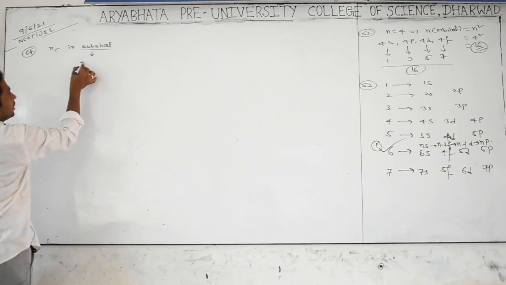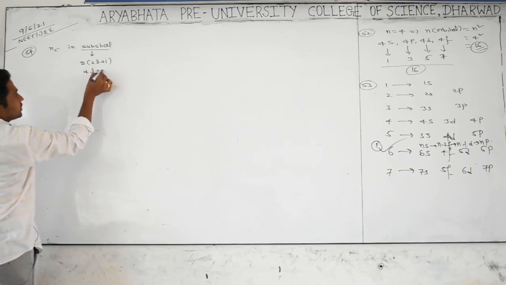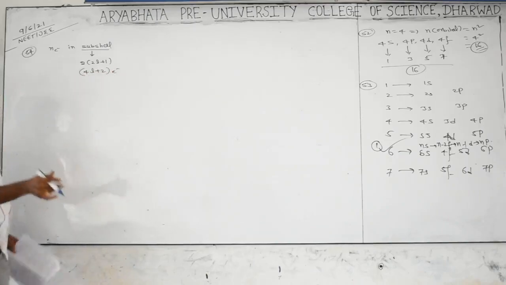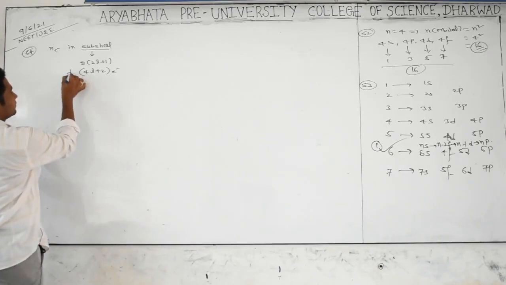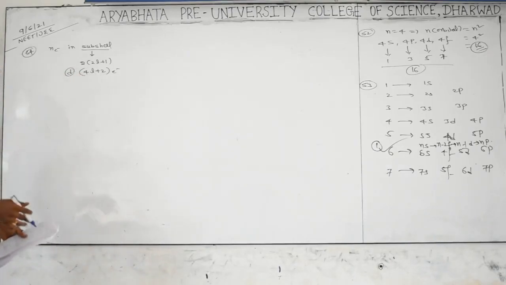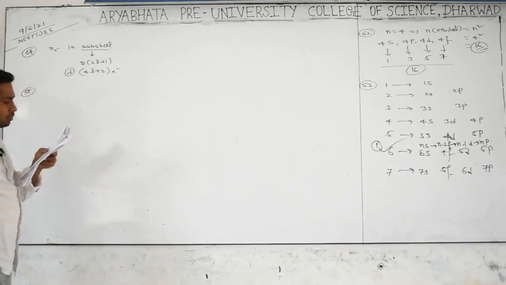We have the formula 2 into 2l plus 1, which means 4l plus 2 electrons. Which option, check it? 4l plus 2, option D. It came in azimuthal quantum number. And go for 55.